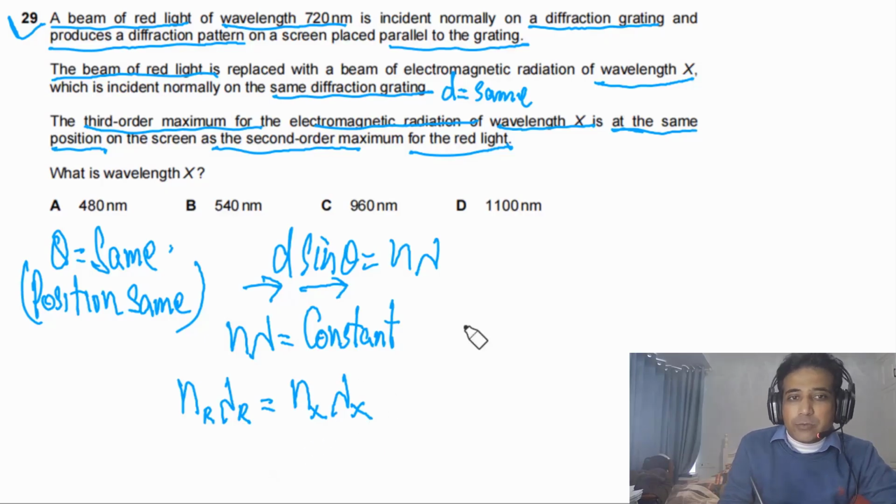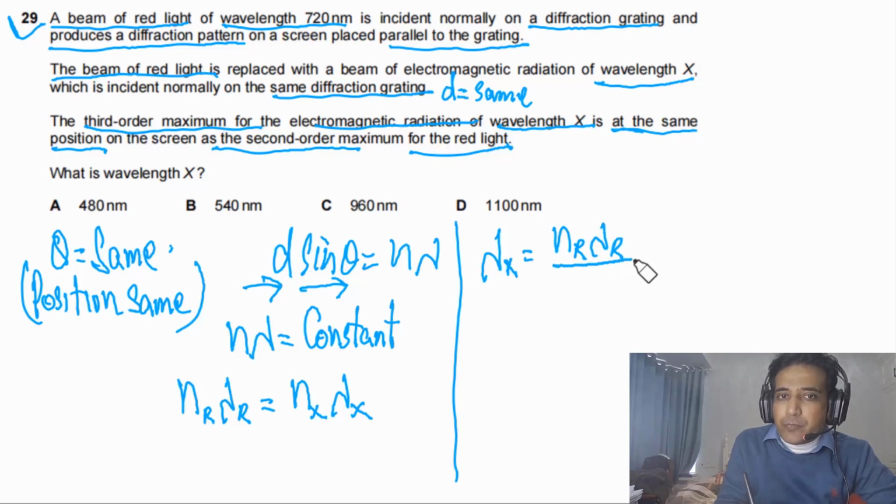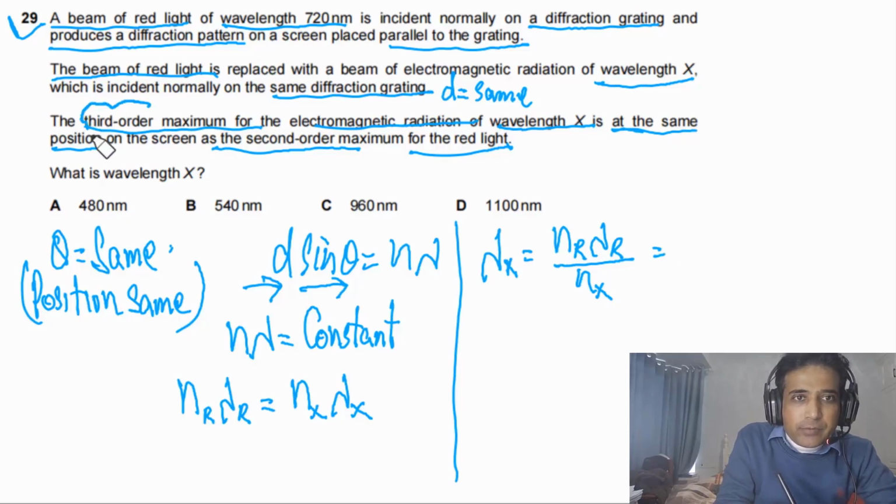For this question, we need to find lambda X. So lambda X will be equal to n for red light times lambda of the red light divided by n for X. For X we have the third order, and for the red light the second order.